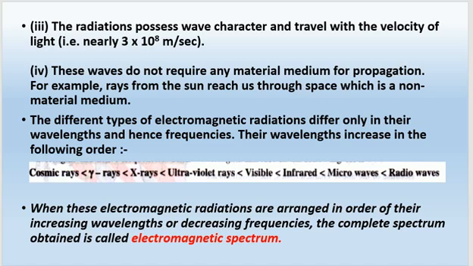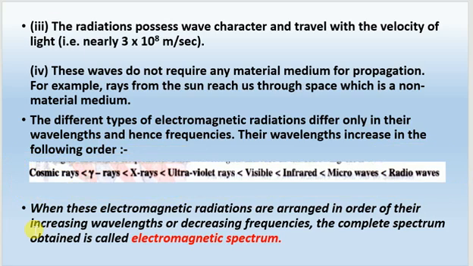Different types of electromagnetic radiations differ only in their wavelengths and frequencies. Their wavelengths increase in the following order. So you can see the order here. This is the increasing order, we can say, of different electromagnetic radiations.